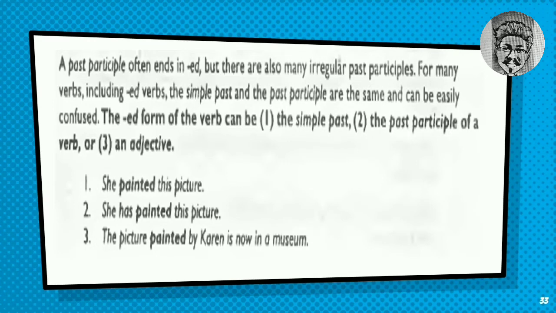Jadi, verb 3 has 3 functions, and we have to be familiar with all of them. First, it is as the verb of the sentence. Second, as the passive verb. And the third is as an adjective.